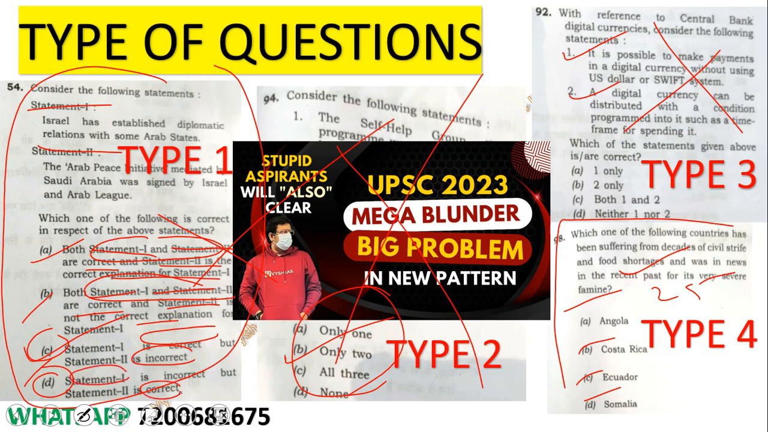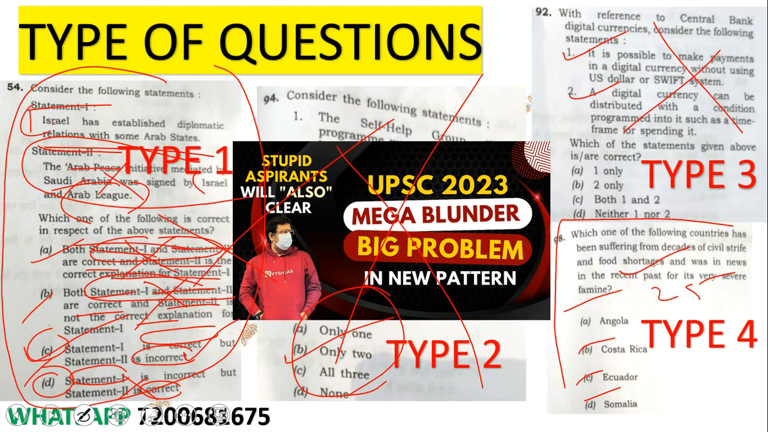So suppose in these 2 statements, Israel has established diplomatic relations with the Arab states, okay, that is true, let it be. Second statement, the Arab Peace Initiative mediated by Saudi Arabia was signed by Israel and Arab League, meaning Israel has never signed a complete thing with the Arab League and they don't want full peace. That is the thing which you should have known if you're preparing for UPSC. So you know that statement 2 is wrong. This option is telling statement 2 is correct, this option is telling statement 2 is correct, this last option is telling statement 2 is correct. That means only one option is there where it is telling statement 2 is incorrect. So if you knew that the second statement is incorrect, you eliminate 3 options and you will get the answer C. And the opposite also applies.